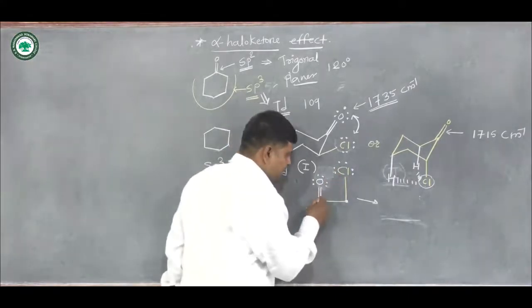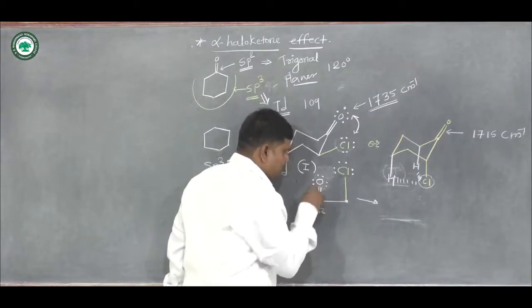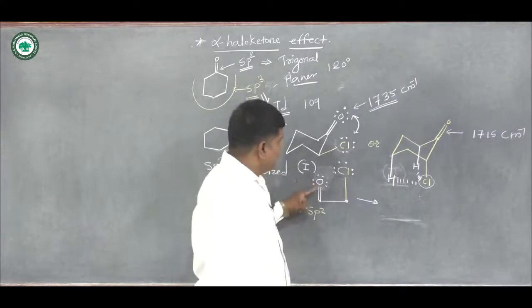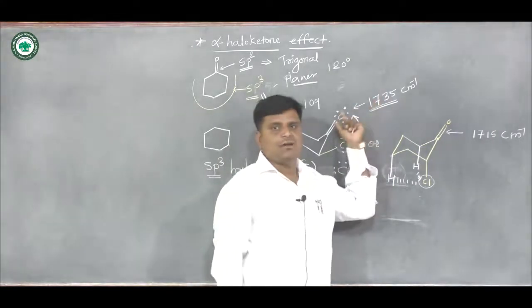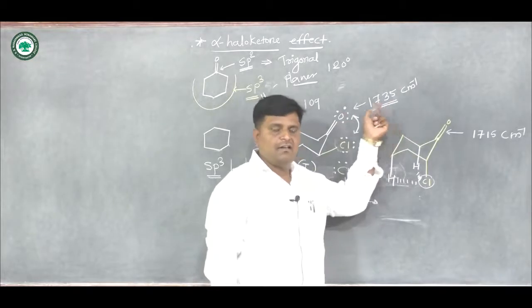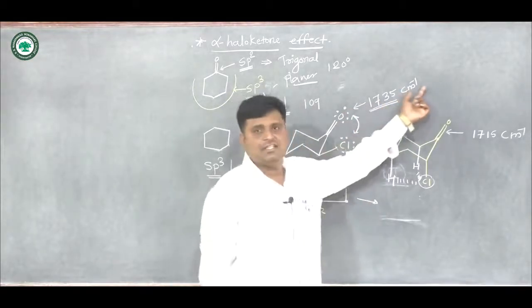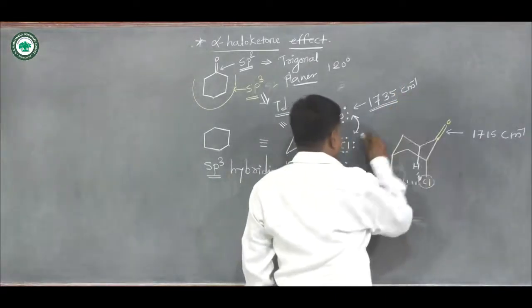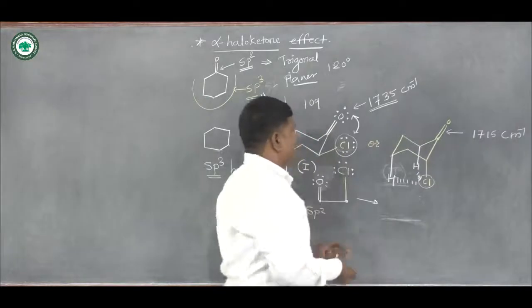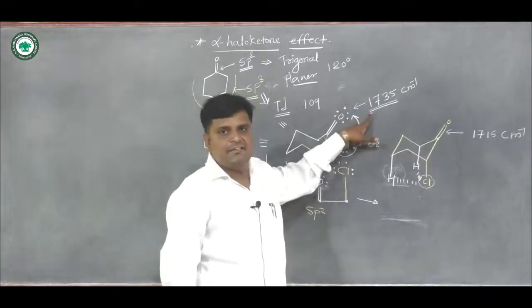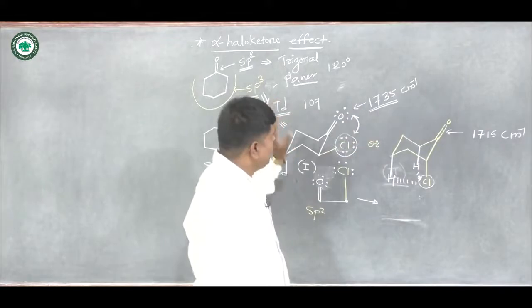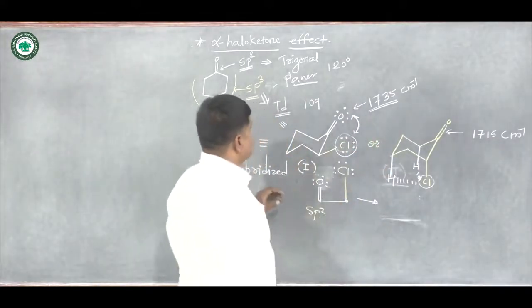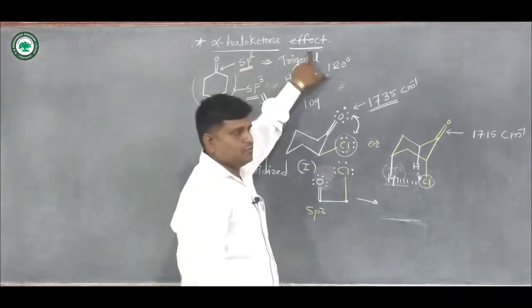Okay, so this is the compressed double bond, and due to this compression, the stretching frequency of the carbonyl group is not normal, which is increased by 20 cm inverse. So the presence of chlorine can affect the stretching frequency of the carbonyl group. Okay, and from this overall explanation you can understand the alpha haloketone effect very well.